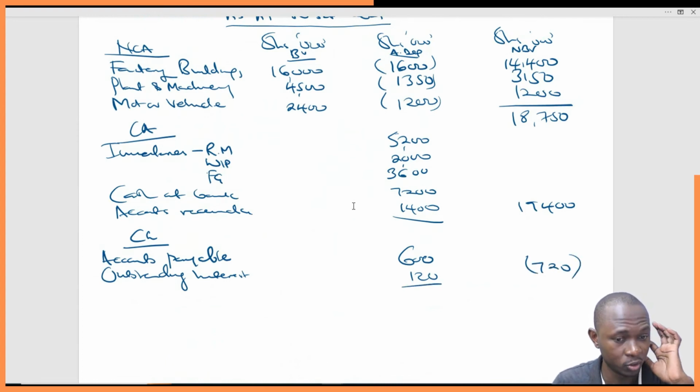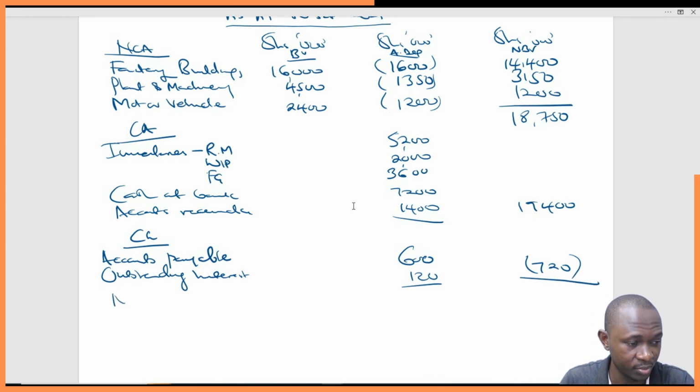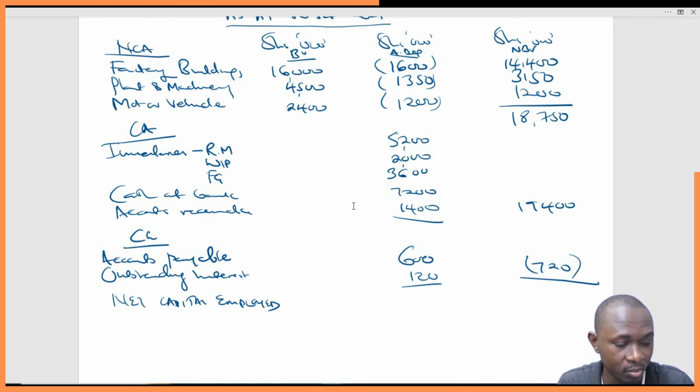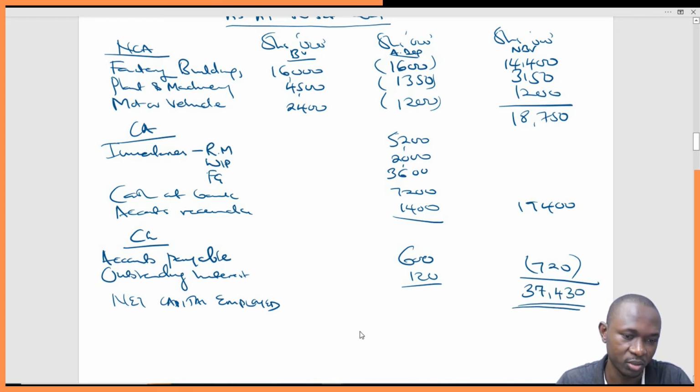So let's get the total. This is net capital employed. So 18,750 plus 19,400 minus 720. This gives us 7,430. That's 7,430. This is our net capital employed.